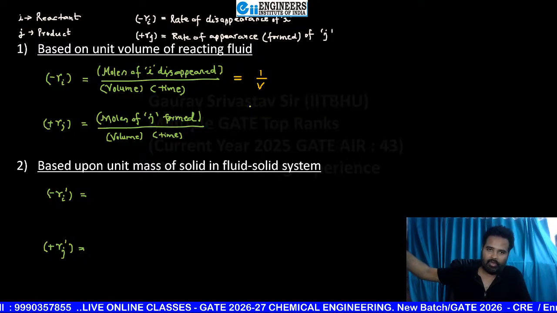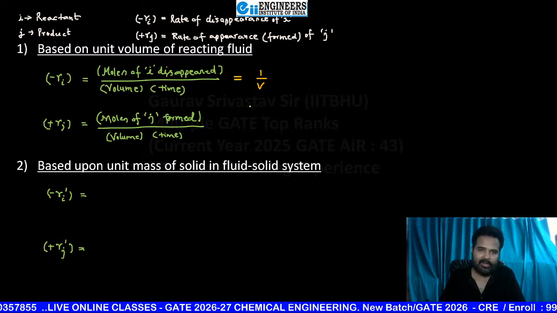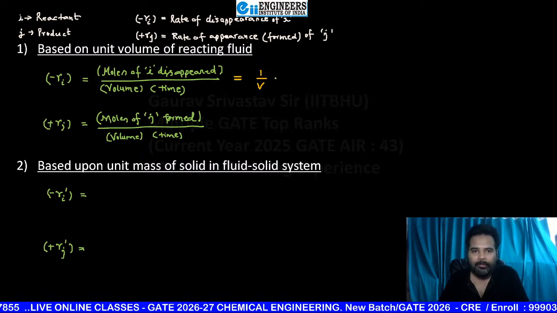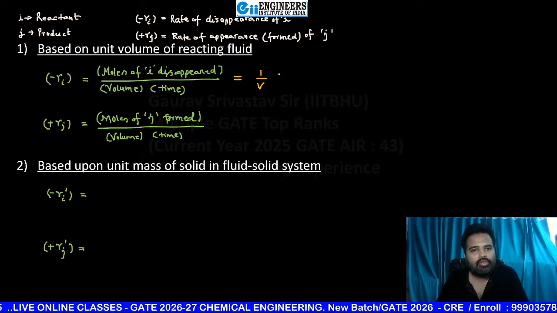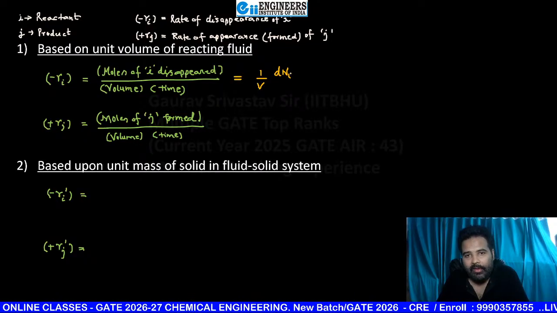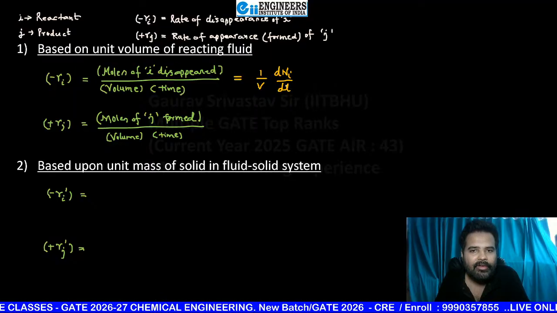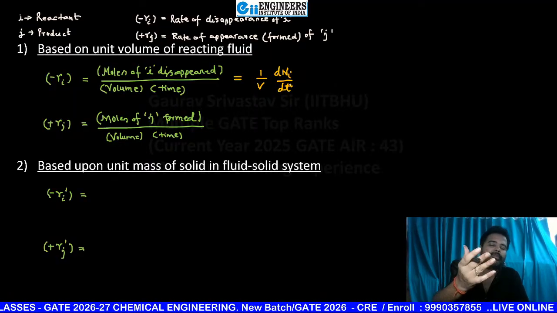Okay. Only the differential thing that is going to change along with time, that is mole and time. Mole and time. So the moles of I disappeared, so this is dNi, with respect to time, in which I am writing in dt time. If in dt time dNi is disappeared.